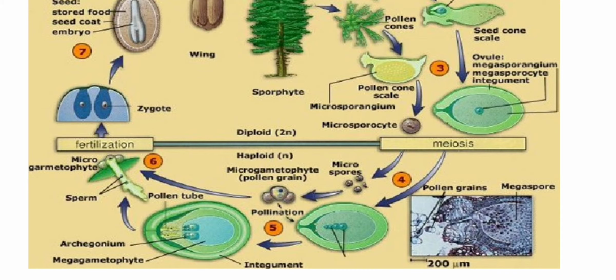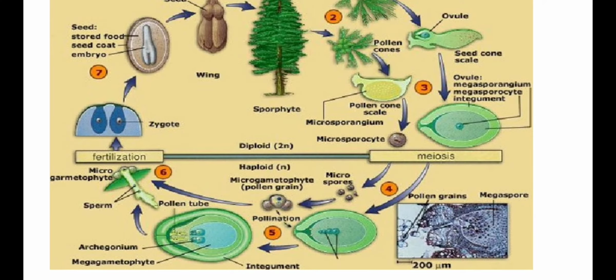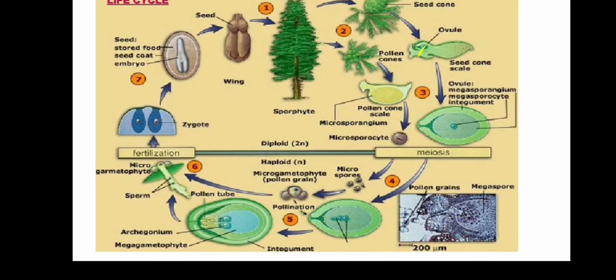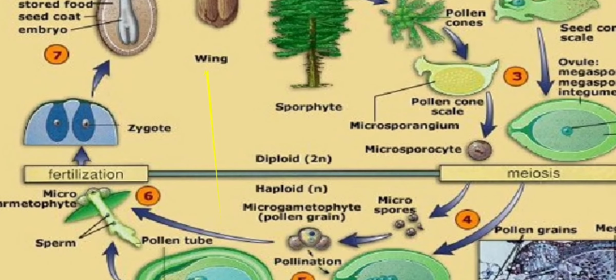Pollen grains are produced in large number, they are yellow in color and they are dispersed by wind to reach the female gametophyte. As they are yellow in color, forests appear yellow when pollination takes place, and this is called shower of sulfur. Pollen grains stick to the micropylar end and with the help of pollen tube they reach the egg. After fertilization they will produce zygote.